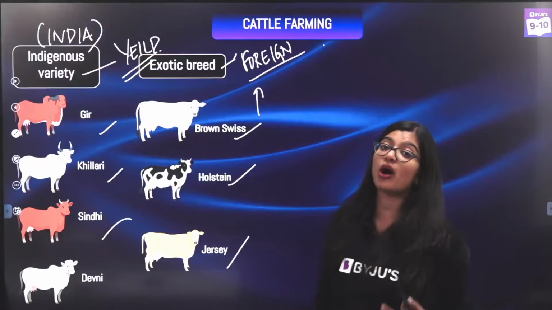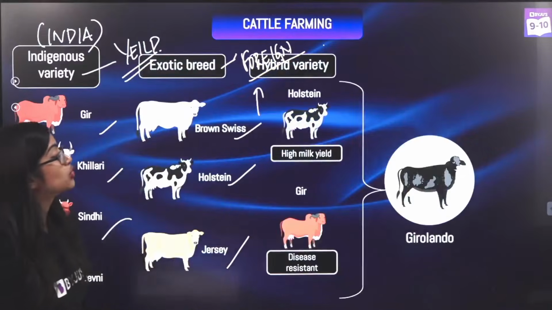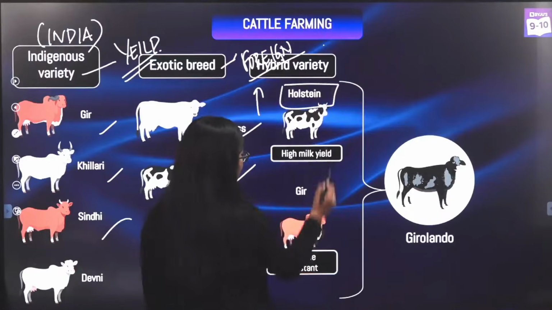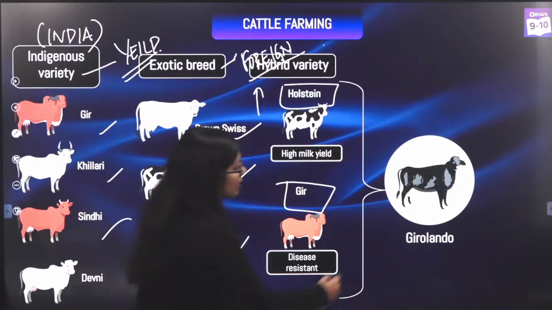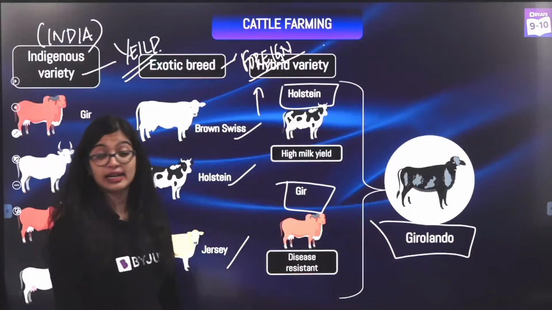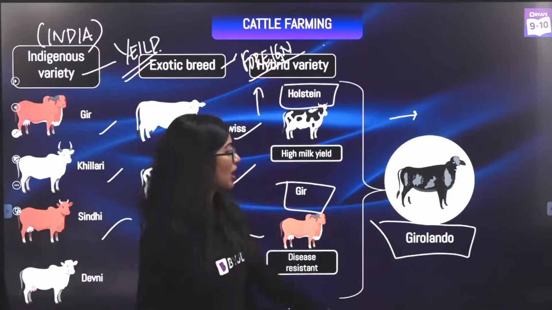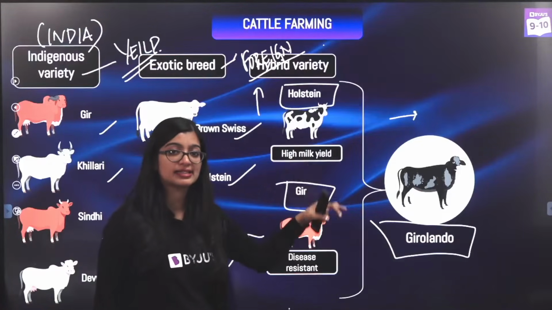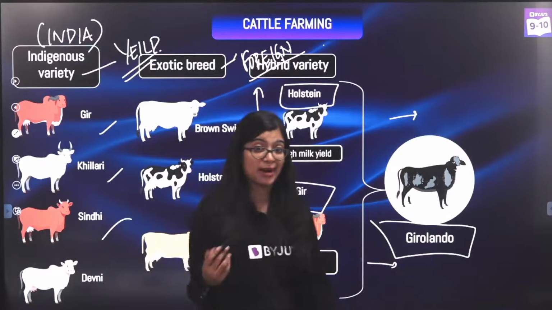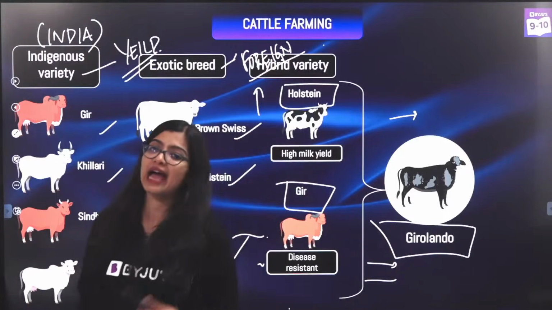So they were not able to adapt to climatic conditions. Which is why in this case we see that exotic or hybrid varieties were made, where a foreign variety was crossed with an indigenous variety to give you a hybrid variety. So what is the advantage of using a hybrid variety? You have the best of both worlds. You are getting a disease-resistant variety, a hybrid variety which can survive in the climatic conditions of our country, provided you are getting high yield of milk as well.